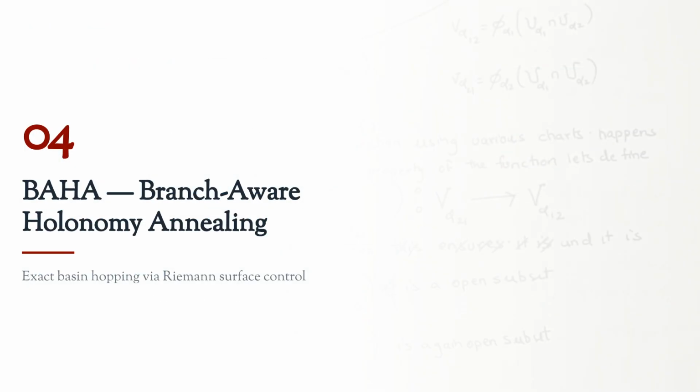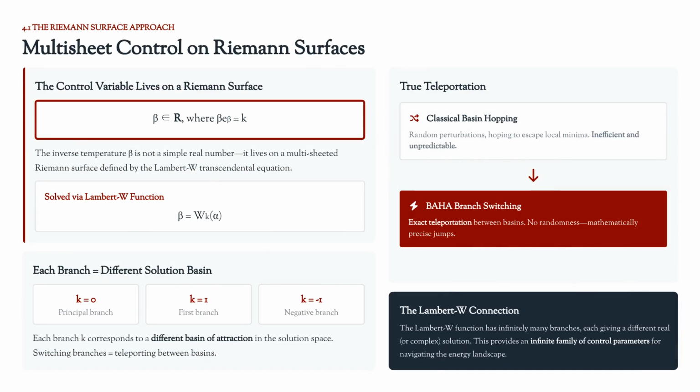Section 4 introduces BAHA, branch-aware holonomy annealing. This method achieves exact basin hopping by controlling the Riemann surface. In BAHA, the inverse temperature is a control variable that lives on a multi-sheeted Riemann surface. Each branch corresponds to a different solution basin. Switching branches means exact teleportation between basins, eliminating the inefficient randomness of classical basin hopping. The infinite family of branches from the Lambert W function provides control parameters for navigating the energy landscape.